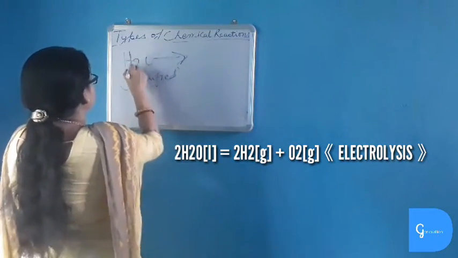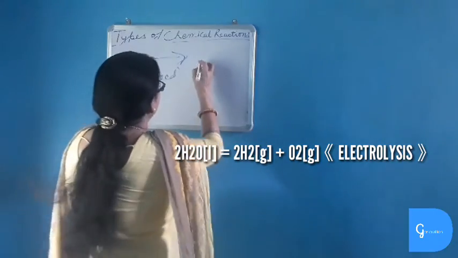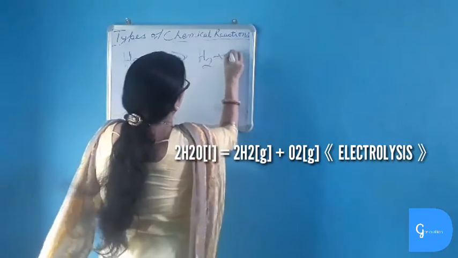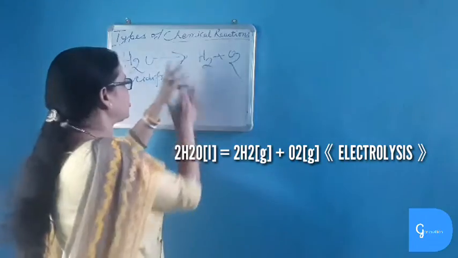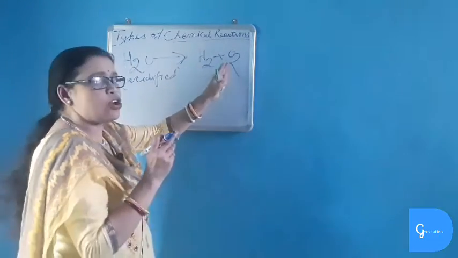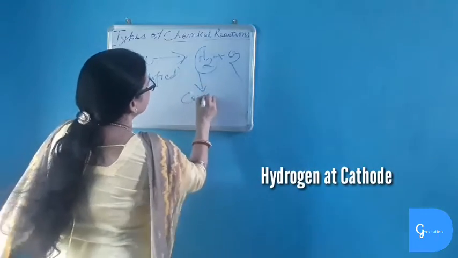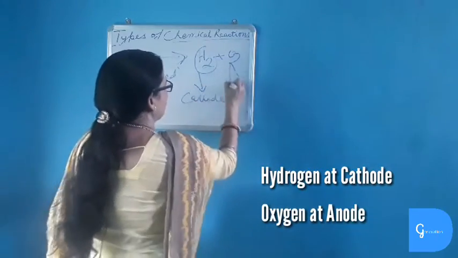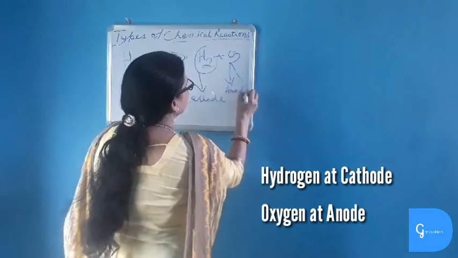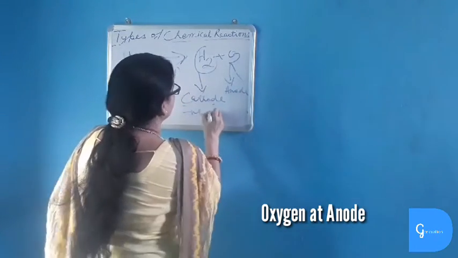When electricity is passed through acidified water, we will get hydrogen and oxygen. Hydrogen will be collected in one test tube and oxygen will be collected in another test tube. Hydrogen will be collected at the cathode and oxygen will be collected at the anode. Cathode means negative electrode.